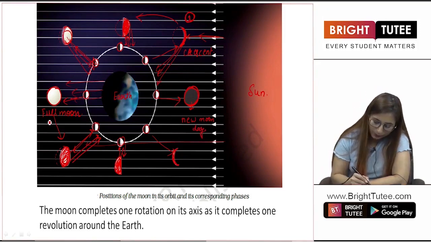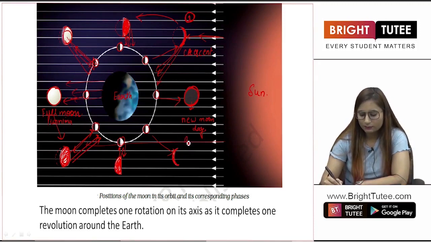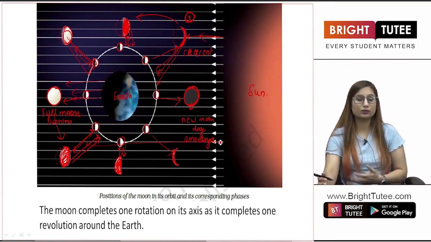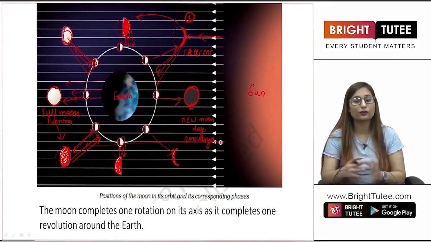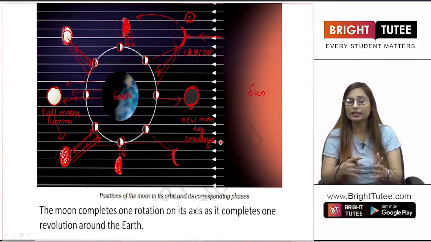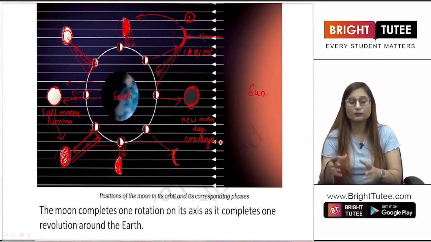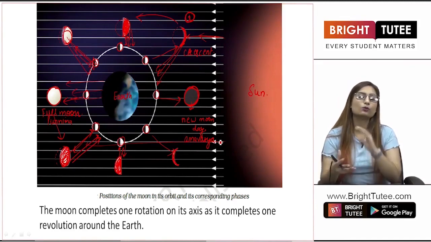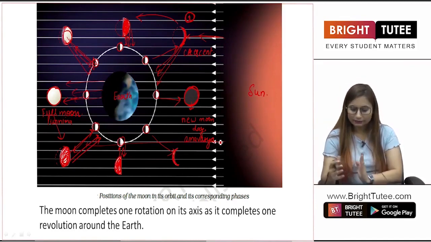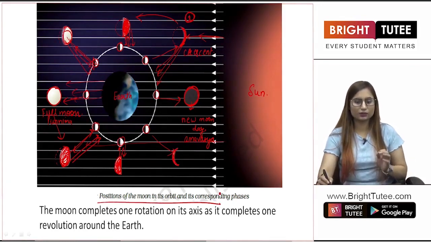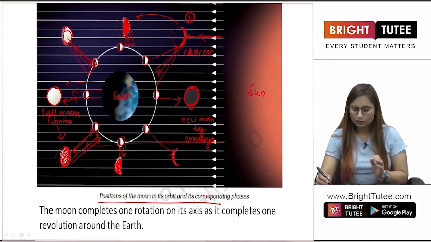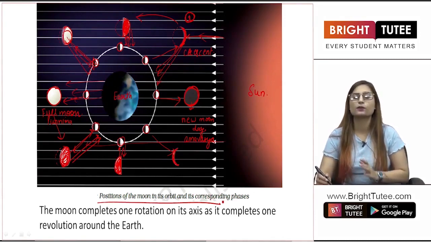The full moon day is known as Purnima, and the new moon day is known as Amavasya. You can ask your mother, you may be able to understand what I am talking about in an even clearer way. So these are the different phases of moon, and this is how we obtain them, because of the reflection of sunlight at different angles due to the different positions of moon with respect to earth and sun, right? We have to take both of them into consideration. This picture basically shows us the position of moon in its orbit and its corresponding phases.